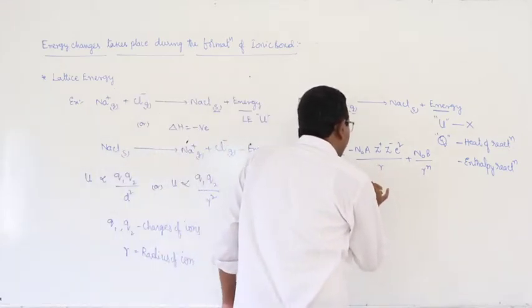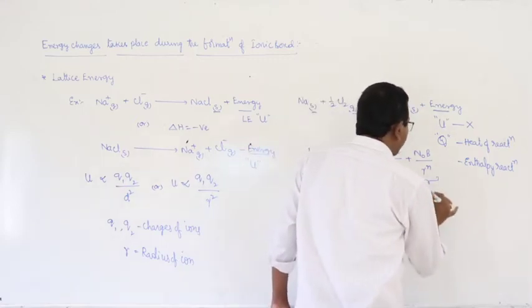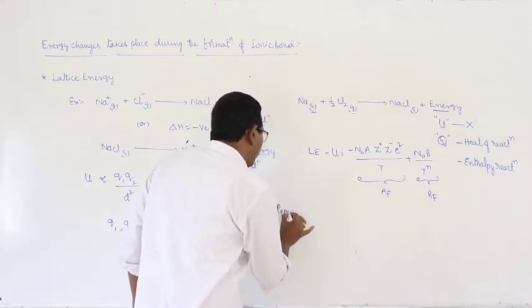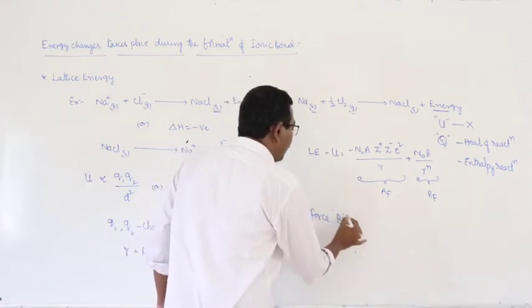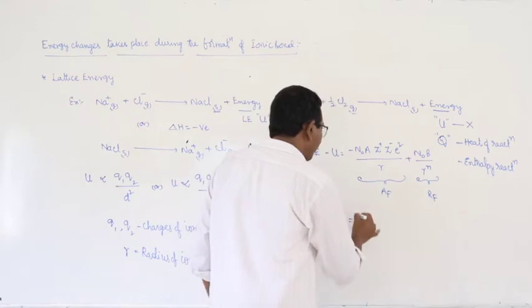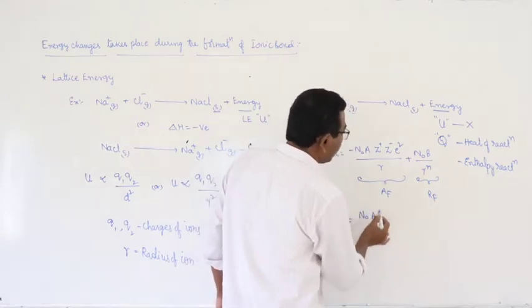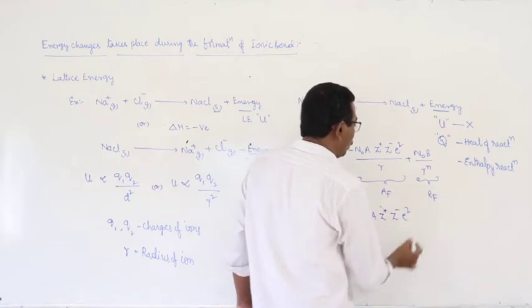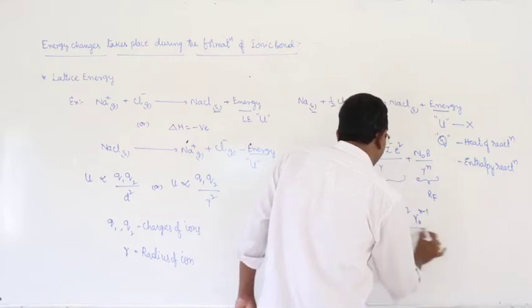Here the first term is the attraction force part, and this is the repulsive force part. Here B is equal to N0 into A into Z+ into Z- into e square into R0 power n minus 1 by n.